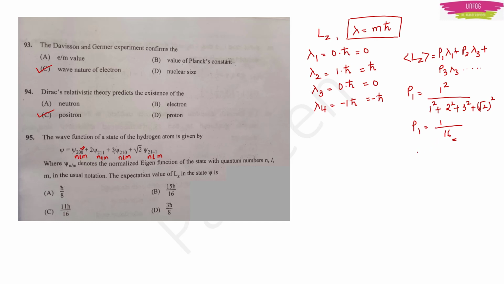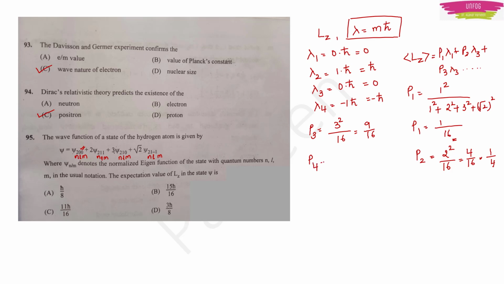So for P1 I took the first term. For P2 I take the second term. 2 is the coefficient of the second term. So I write it like this: 2 square upon 16. It will be 4 by 16, or 1 by 4. Similarly, for P3, the third term has 3 as coefficient. I will write 3 square upon 16. It will be 9 by 16.